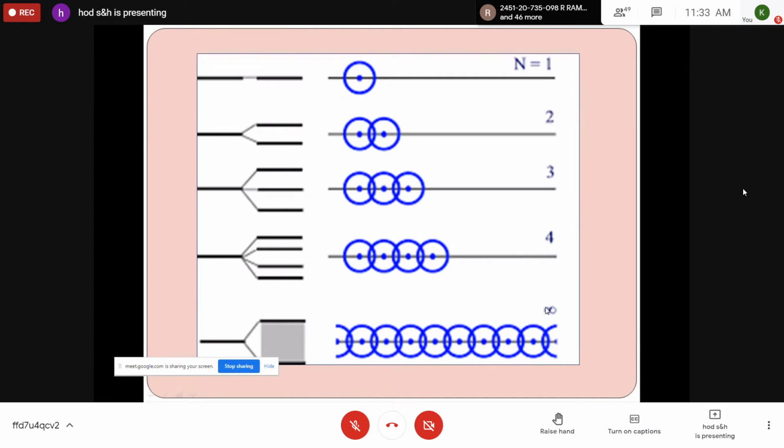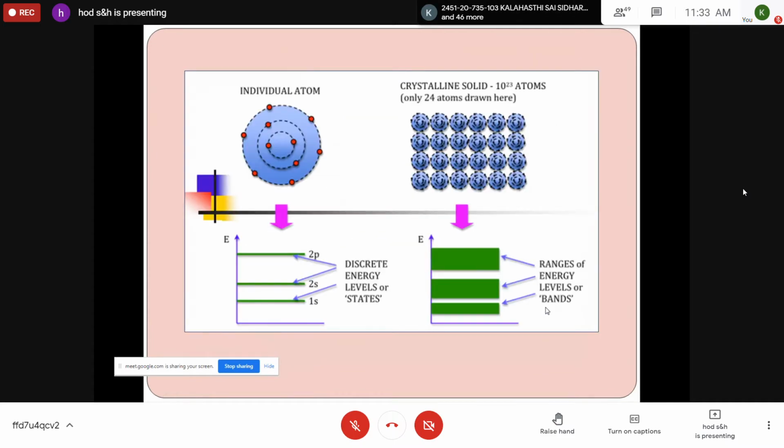Of course, they are separated by certain forbidden energy bands, because an electron from 1s cannot move straight to 3s. It needs high energy so that it can move from the 1s energy level to 3s. So it's not possible in general. So the energy spectrum of this electron is in the form of bands, which are called allowed bands, separated by forbidden bands. So the Kronig-Penney model explains the band formation in crystalline solids.